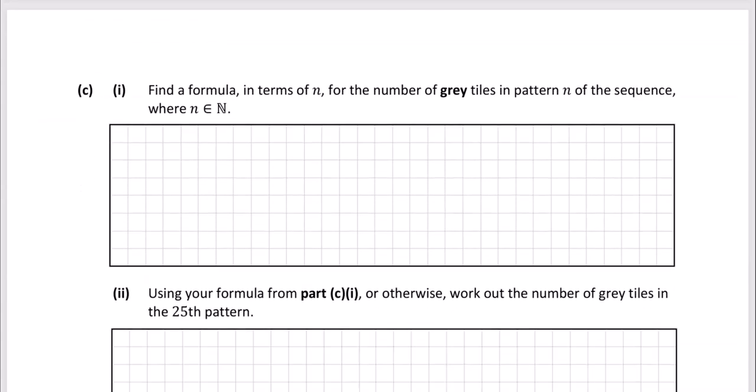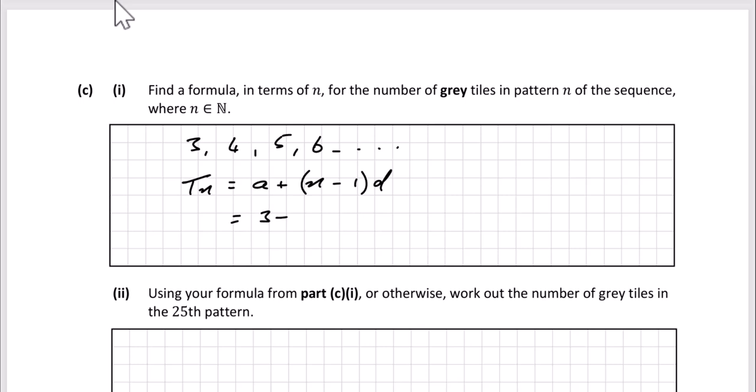Part C1, find the formula in terms of n for the number of grey tiles in pattern n of the sequence, where n is an element of the natural numbers. So n is a natural number, in other words. If we look at the sequence of grey tiles, it goes from 3 to 4 to 5, 6, and so on. So the formula that we can use here is Tn is equal to a plus n minus 1 times d. Okay, a is the first term, which is 3, plus n minus 1 times d, the common difference, and we can see that we just add 1 to each term to get the next term, so it's just times 1.